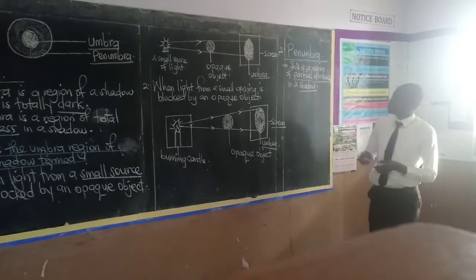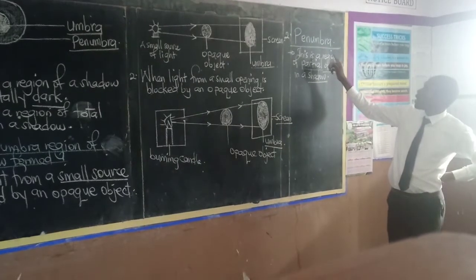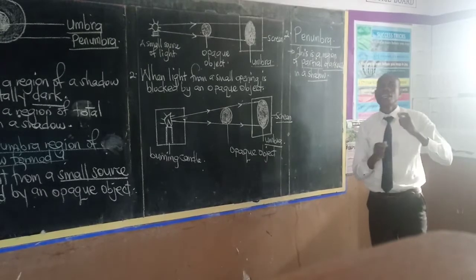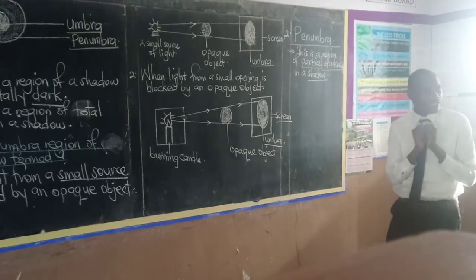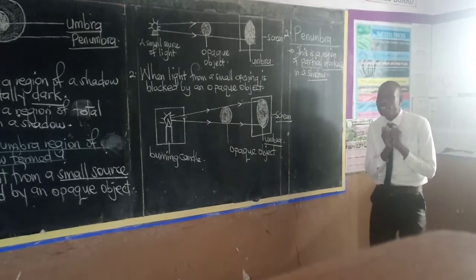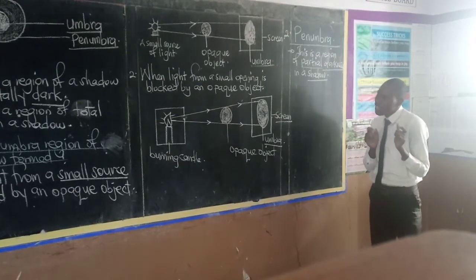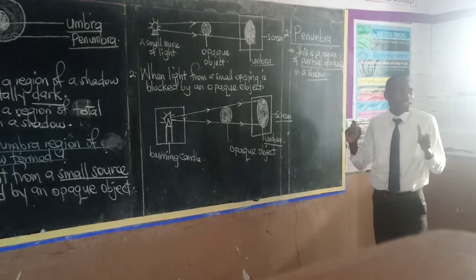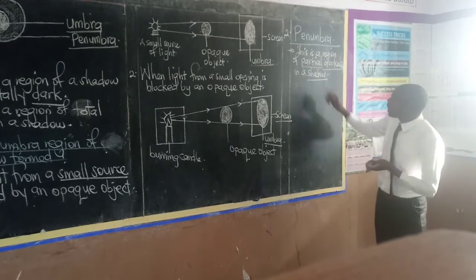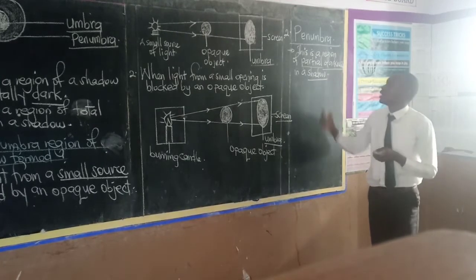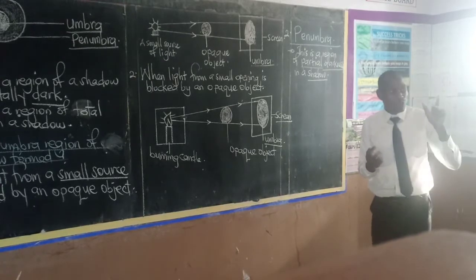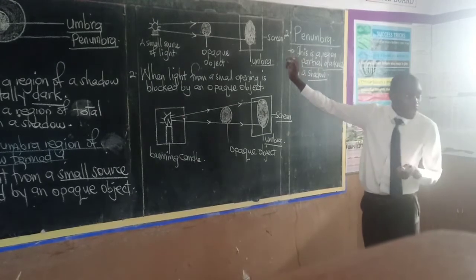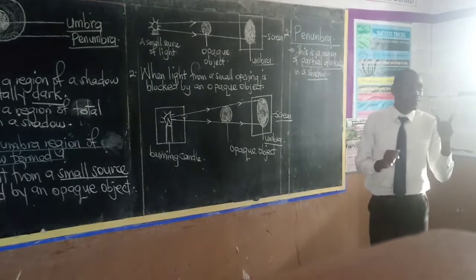And why do we say that? Why do we say that the penumbra is a region of partial darkness? It is partially dark because it receives some light. In other words, it receives little light. The opaque object does not block all the light completely, but some light passes at its sides. And therefore, when light passes at the sides of the opaque object, that will form a shadow. But that shadow will have two regions. It will have both the umbra and the penumbra at the same time.